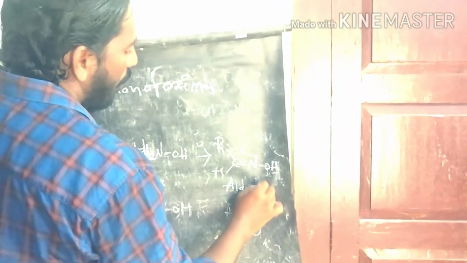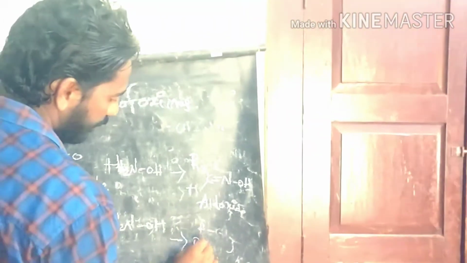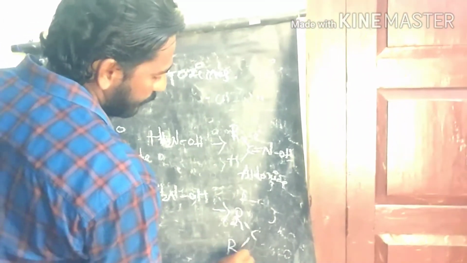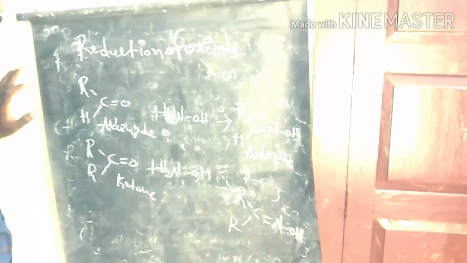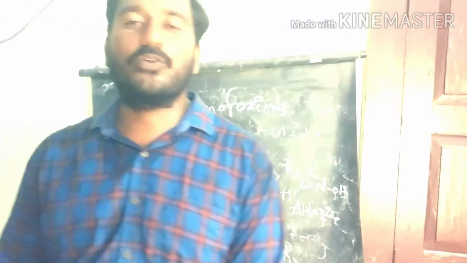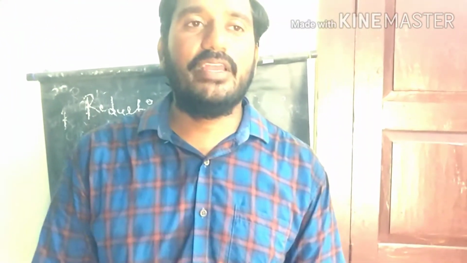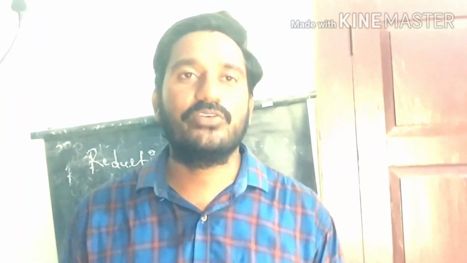The second one is the ketoxime. This aldoxime and ketoxime are further involved in the reduction reaction to produce primary amines and secondary amines. Now we start with simple examples. We take the aldoxime and ketoxime and reduce them to produce amines as the product.